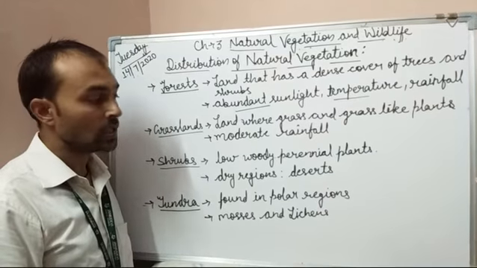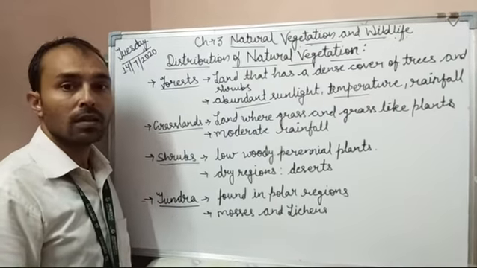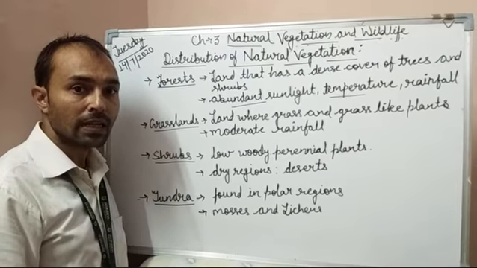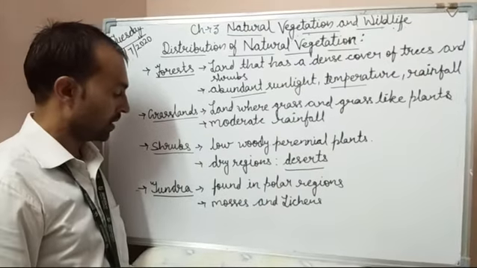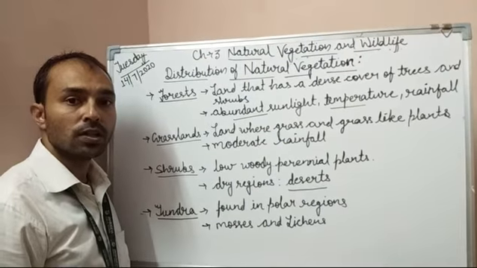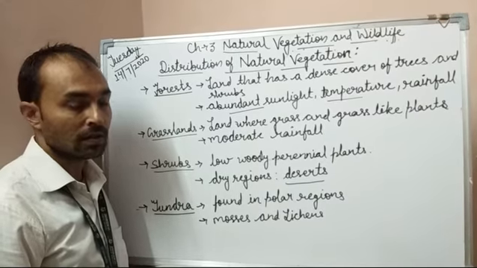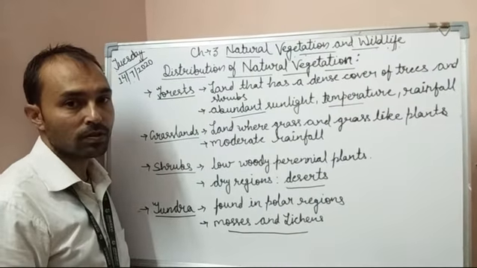Shrubs are low woody perennial plants, and they mostly grow in the dry regions of the world like deserts. Then tundra. Tundra is mainly found in polar regions. Mosses and lichens are good examples of tundra.